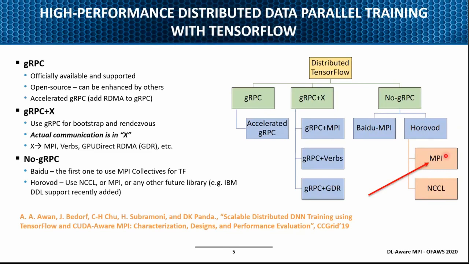The focus of my talk will be mostly on MPI, because as many of you know, MPI libraries have been running on all the HPC systems for the last 20, 30 years, and they have been very much tuned, scaling to almost 4,000, 8,000 nodes, millions of cores. So can those kind of MPI libraries directly be used for deep learning in addition to HPC?